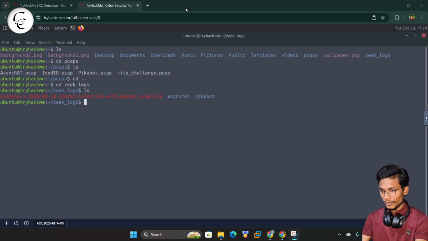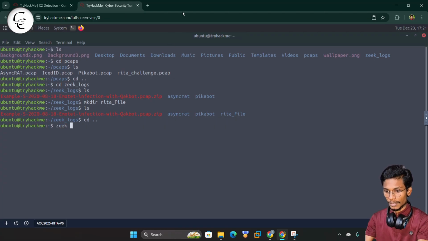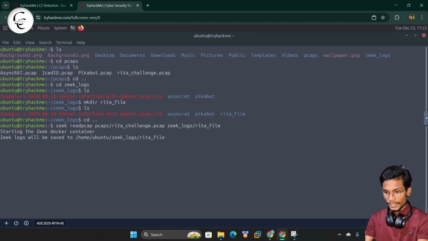So we can do one thing, using mkdir we can create another folder inside the Zeek log. I will type RITA file and give enter. Now if we do ls, here you can see we have the RITA file inside the Zeek logs. Now we will convert our PCAP file into the Zeek log. Here I will type the command and simply give enter. Now guys, you can see the Zeek docker container is starting and the Zeek log is saved to the home Ubuntu Zeek log and RITA file.